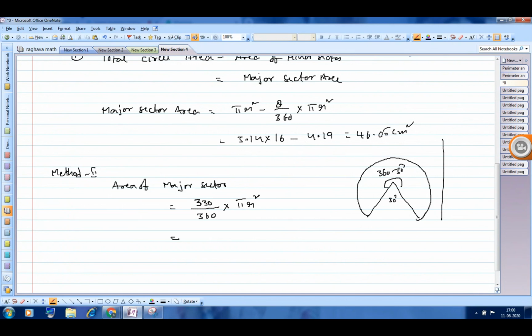Yes. 46.05. If you got the same answer, then it is correct. Otherwise, either one thing will be wrong.